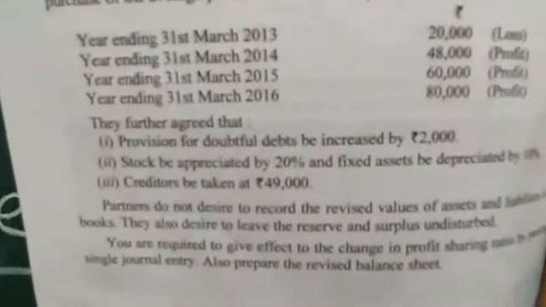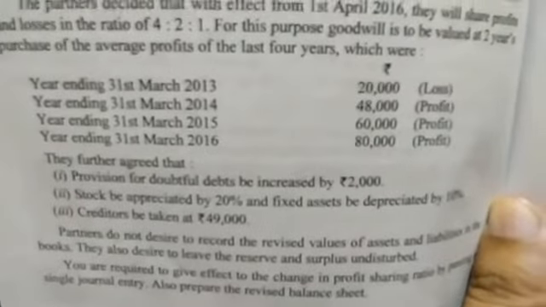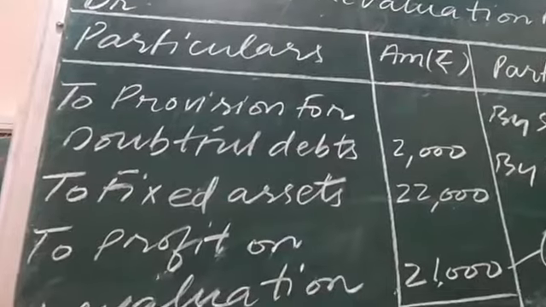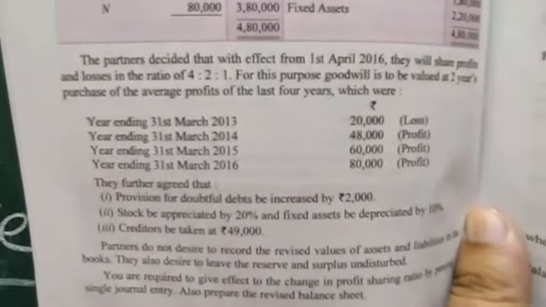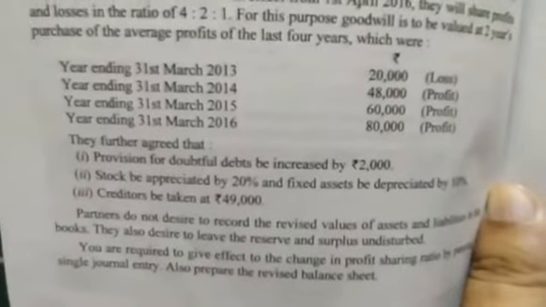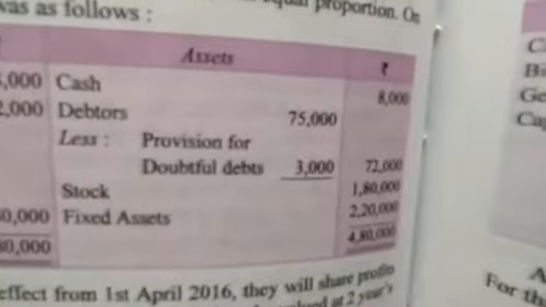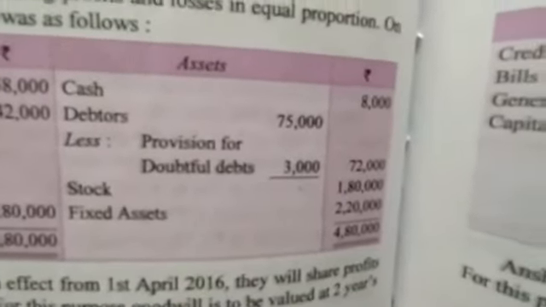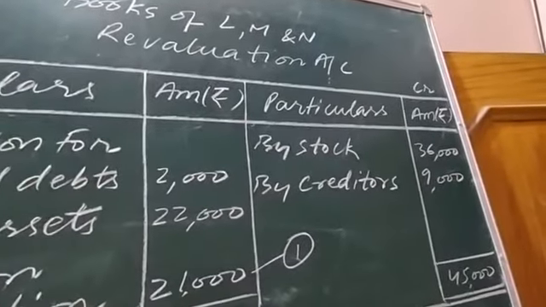Provision already I explained you are the liabilities. Provision for doubtful debt be increased by 2000. Liabilities increasing will be shown on the debit side of revaluation account. Okay. Now, second, stock be appreciated. Stock is an asset. Will be shown on the credit side because it is increasing by 20%. Take 20% of stock. 1,80,000 into 20% will be 36,000. Show it on the credit side of revaluation account.